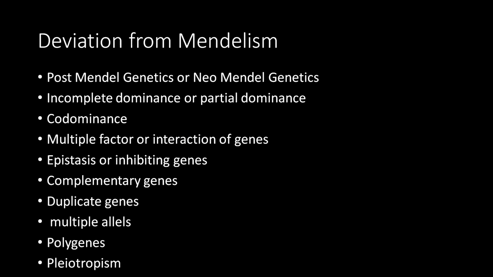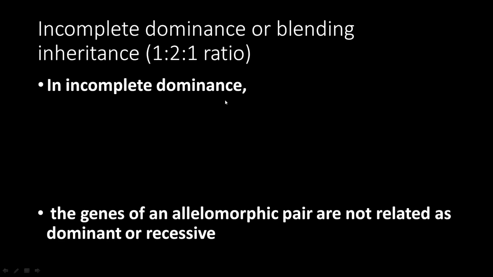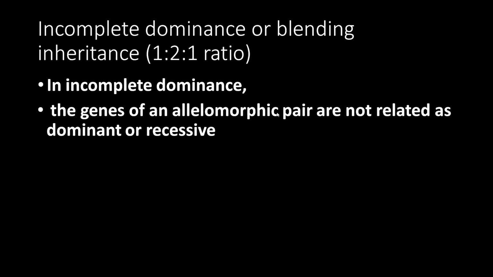Now let's go to incomplete dominance, or blending inheritance. A 1:2:1 ratio it is said. Easy to understand. Incomplete dominance means the genes of the alleles, allelomorphs, are not related as dominant or recessive. They are not called dominant genes or recessive genes.